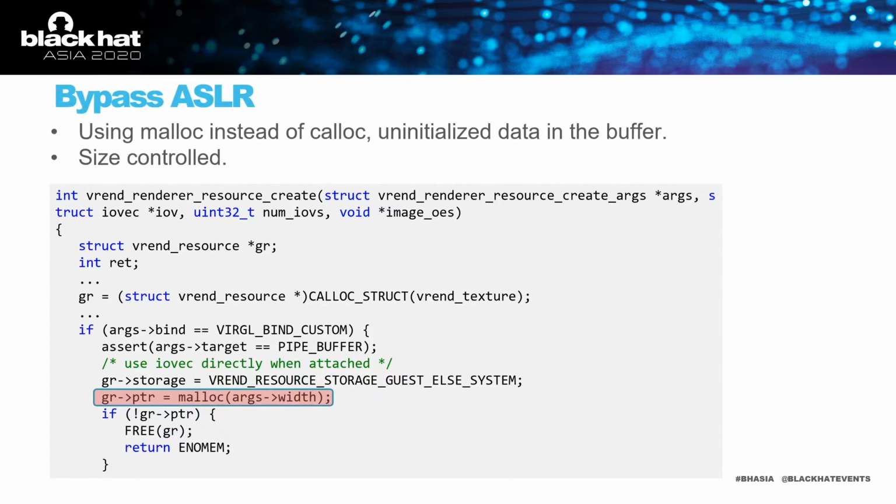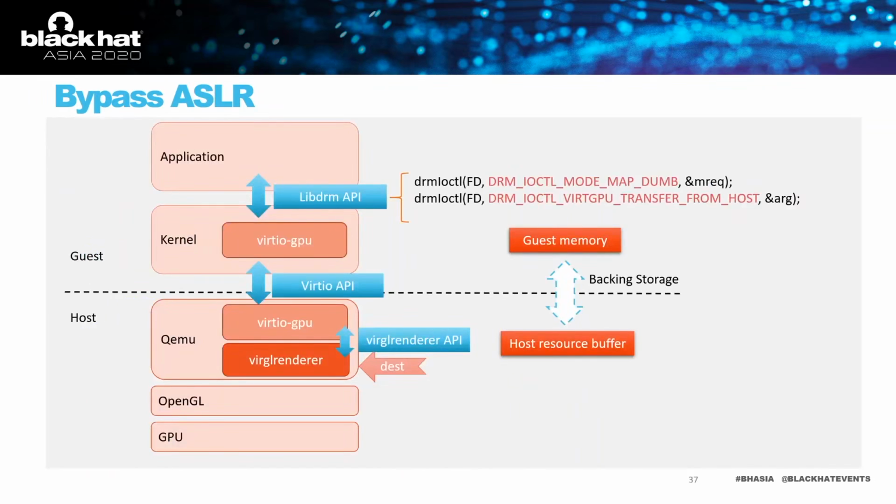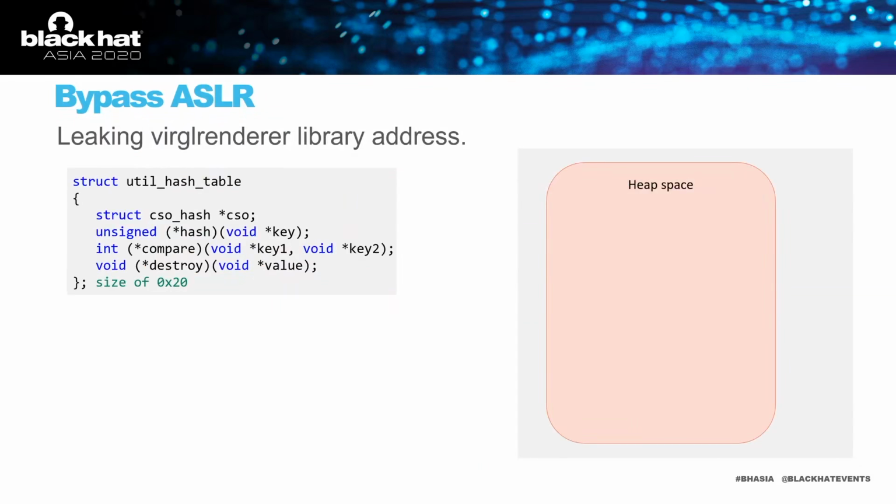That means some buffer may contain leftover pointers inside. With this knowledge, we can update the picture. Besides the Virtio API, we have a backend storage mechanism between the guest memory and the host resource buffer. You can consider this as a special kind of memory mapping, and we went through the code to find the correct commands to map the resource buffer to the guest and request a transfer. Then we can use some heap manipulation technique to leak the address we want.